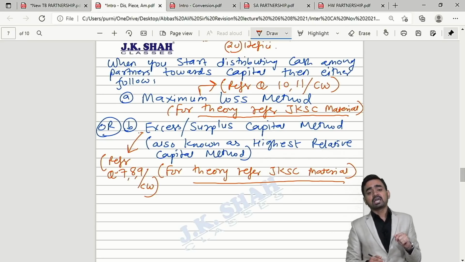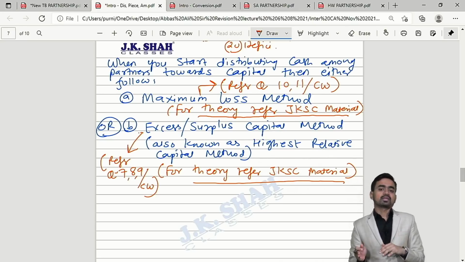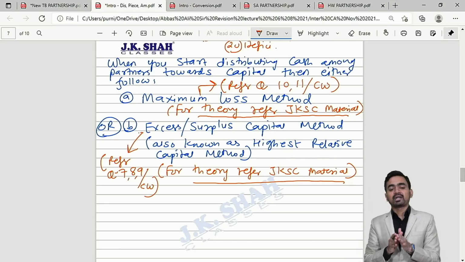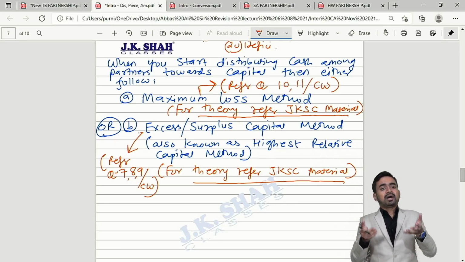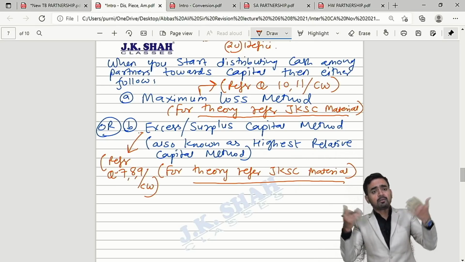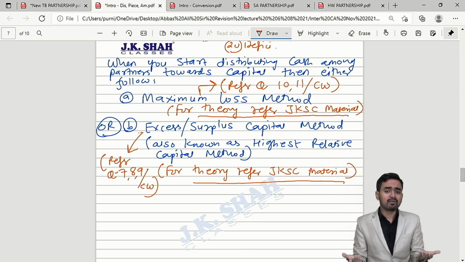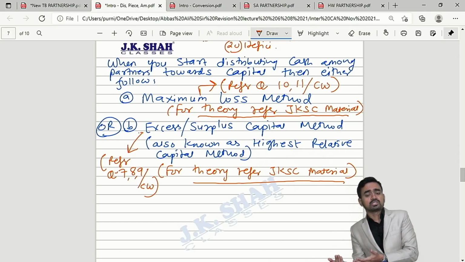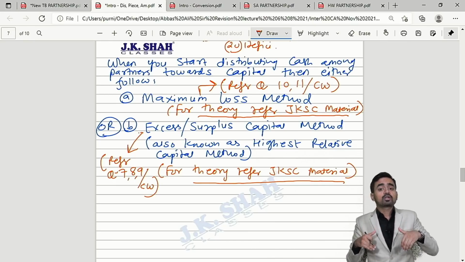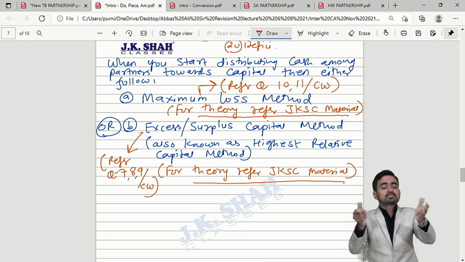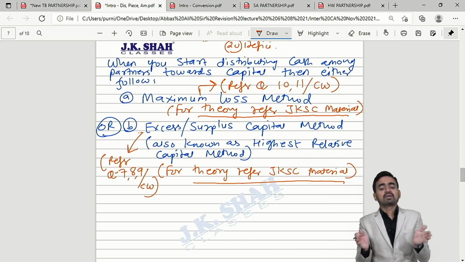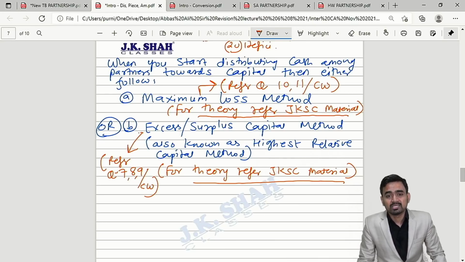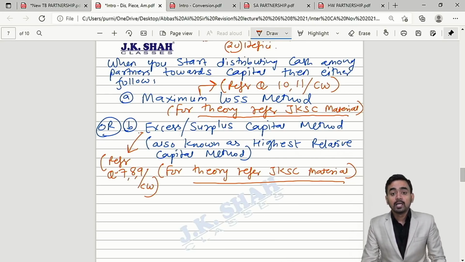But sir, in real life which one will partners follow? In real life it is the mutual decision of the partners. Both the methods are logical. Maximum loss says what? The partner is saying I have absorbed all the maximum loss, now still I am having a positive balance, please pay the amount to me. And surplus capital says the same logic: I have contributed more than required, please pay my amount back first. Correct? So both the methods are logical. In real life the partners will take a mutual decision and accordingly they will apply the method.